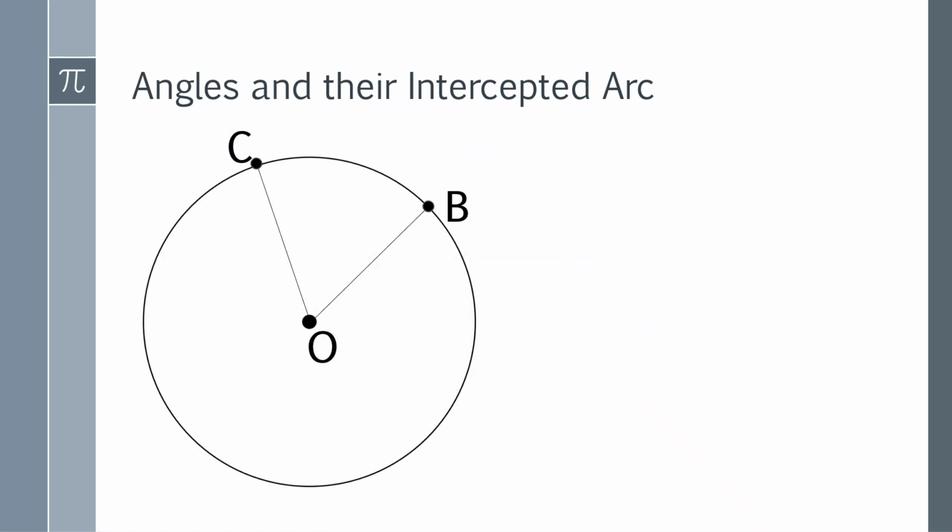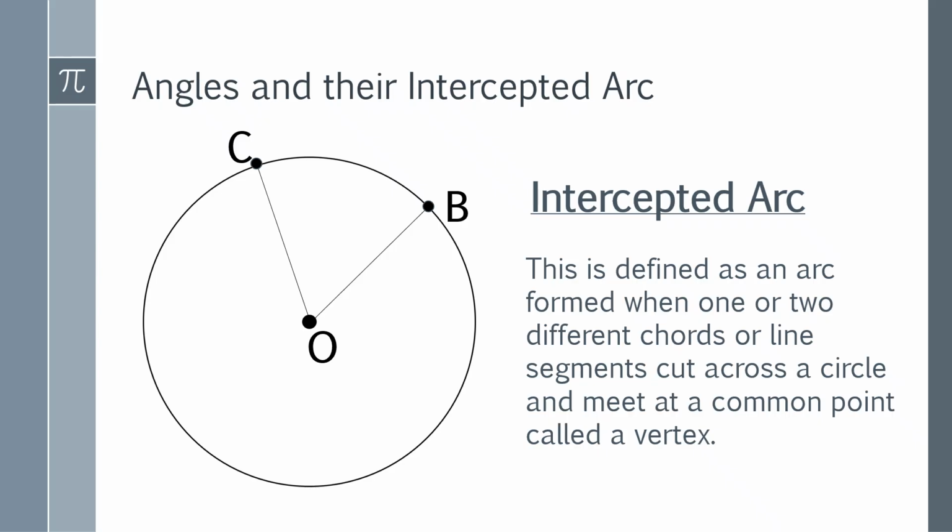Let us define first a term that will be used for some of the problems and of course the theorem that I will give you today. The first term is known as the intercepted arc. An intercepted arc is defined as an arc formed when one or two different chords or line segments cut across a circle and meet at a common point called a vertex.